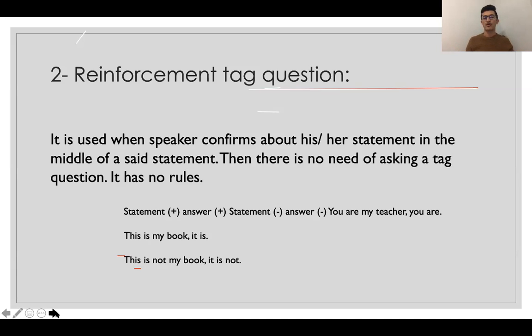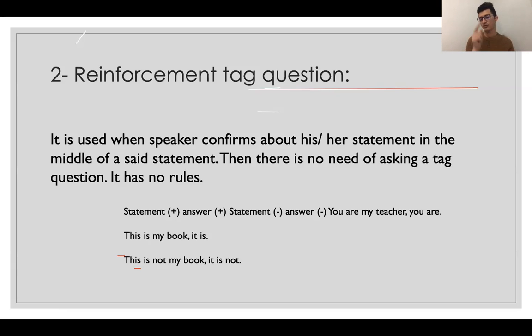So for reinforcement tag questions, for positive formula, use a positive tag question. For negative, use negative. Look at these examples. This is my book. It is. You make a statement and then you yourself confirm it. In a tag question, you ask someone else to confirm it. But here, you yourself confirm it. This is not my book. It is not. So in Farsi also, sometimes people say something and then they repeat a part of that sentence to confirm it again.